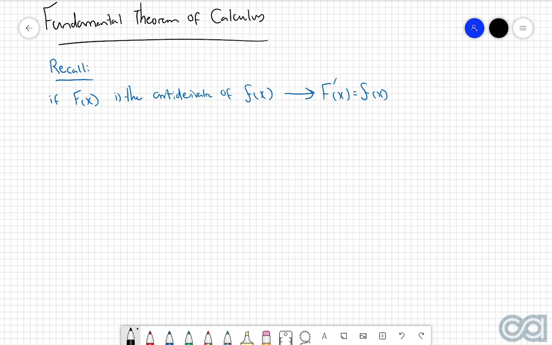So what the fundamental theorem of calculus then tells us is that if we have the integral from a to b of our function lowercase f of x dx, then this here is going to be equal to the antiderivative evaluated at the upper bound minus the antiderivative evaluated at the lower bound.